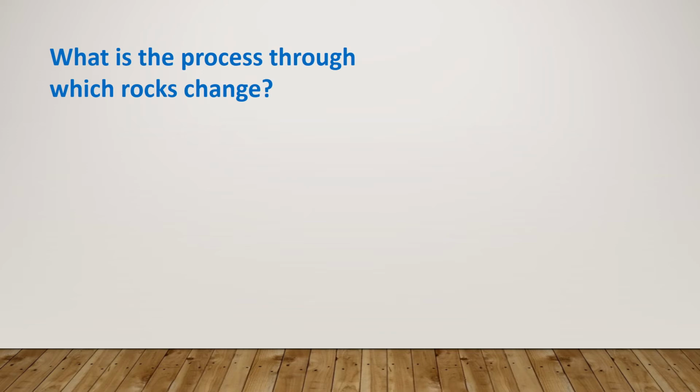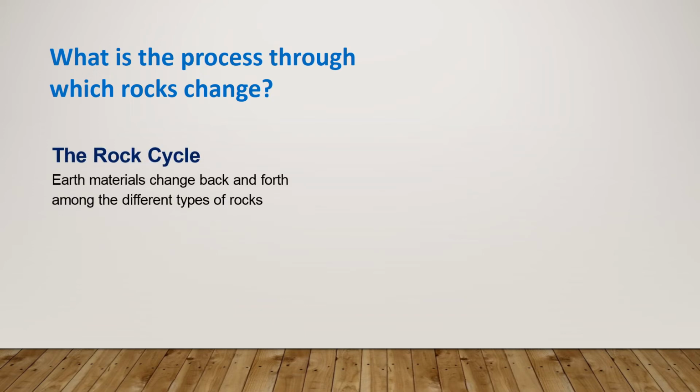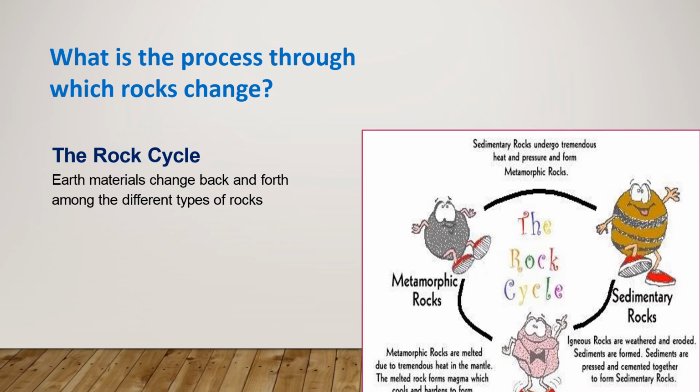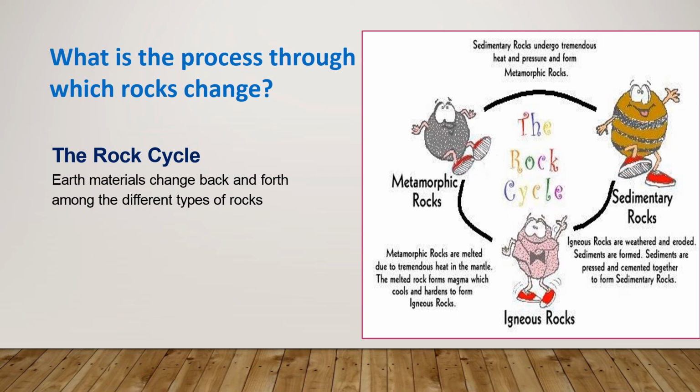The process through which the rocks change is called the rock cycle. Do you know what a cycle means? A cycle starts from one point, goes through another point, and then comes back to the same point. This is exactly what happens in rocks. When you have those three little bees, we define the sedimentary, igneous, and metamorphic rocks by those bees. The first one on the right side is the sedimentary rock, the yellow layered happy bee.